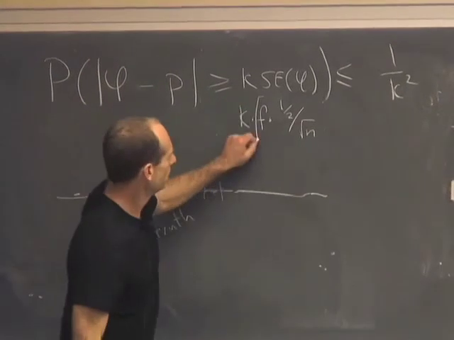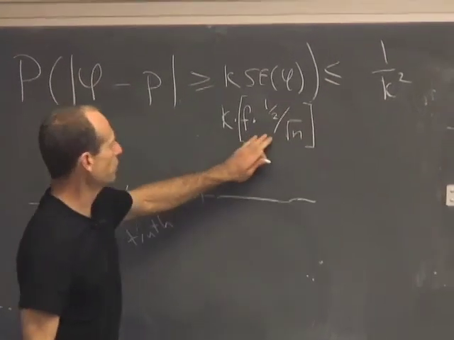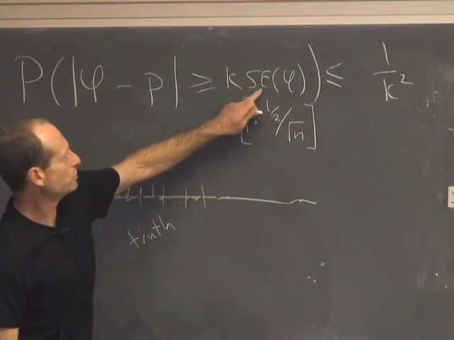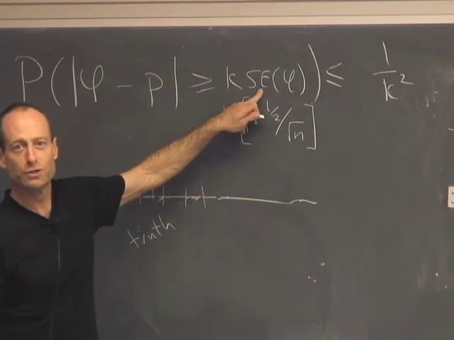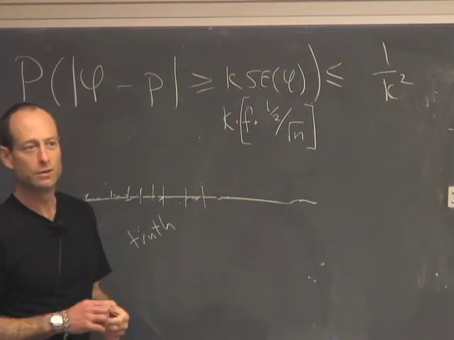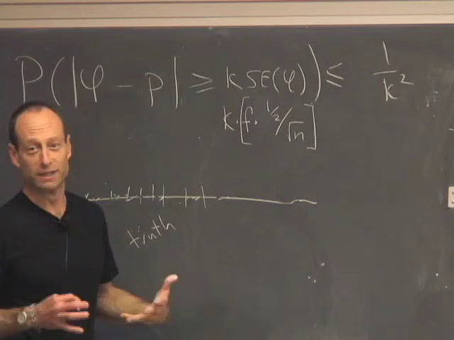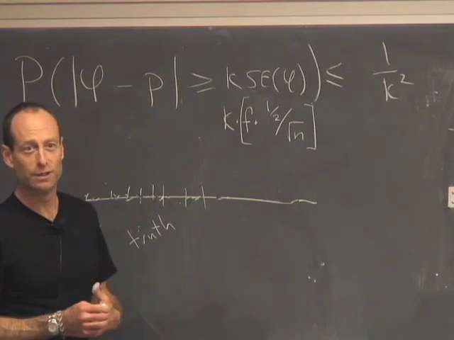This number, f times a half over the square root of n, is that bigger or smaller than the standard error of the sample percentage? It's at least as big, if not bigger, right?